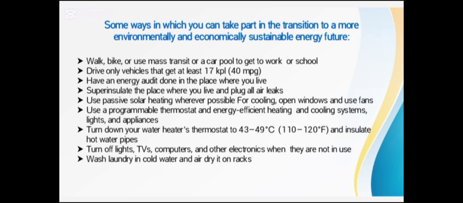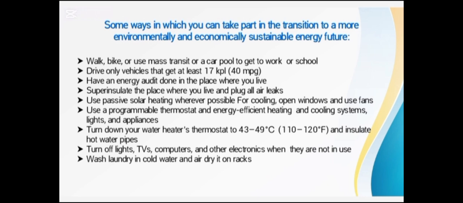Super-insulate the place where you live and plug all air leaks. Use passive solar heating wherever possible. For cooling, open windows and use fans. Use a programmable thermostat and energy efficient heating and cooling systems, lights, and appliances.